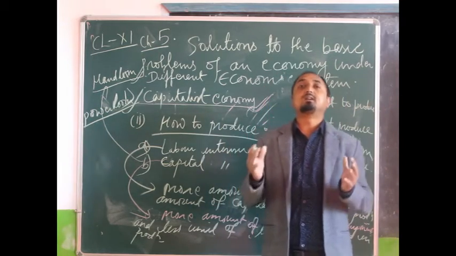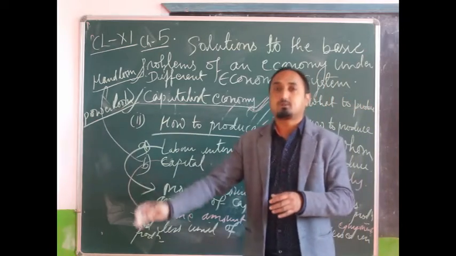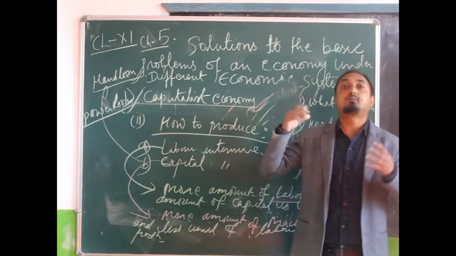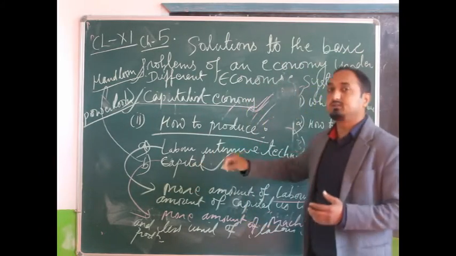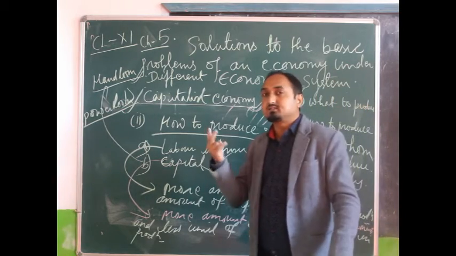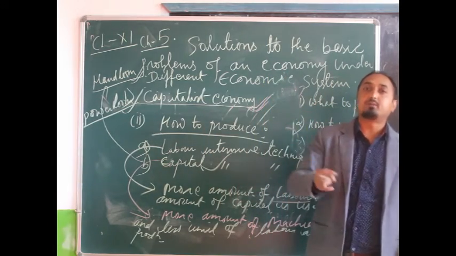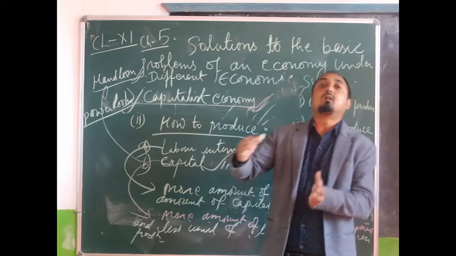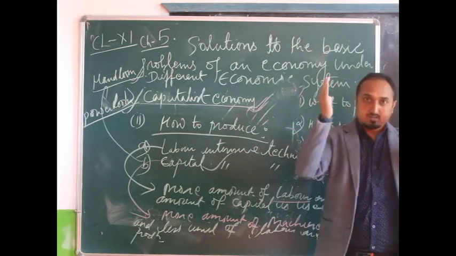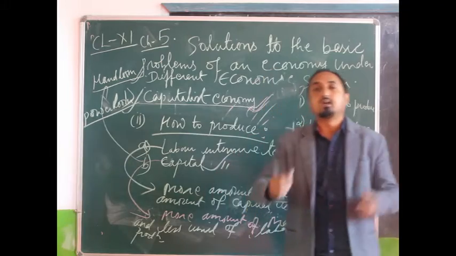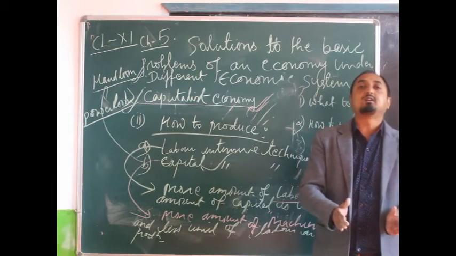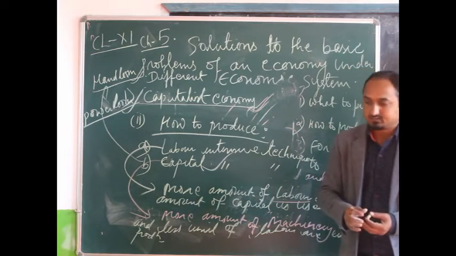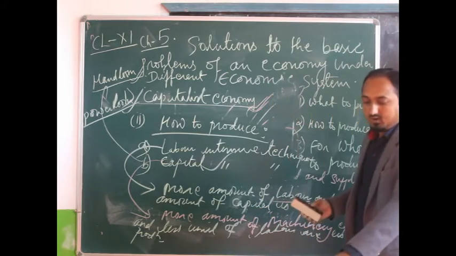If they see that the capital intensive technique is the cheapest and most efficient, and they have the available resources to follow it, then they can go for the capital intensive technique. So in a capitalist economy, they can follow either technique depending on cost and the available resources. Now, next one.